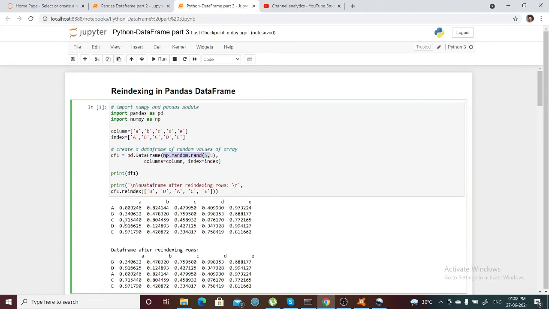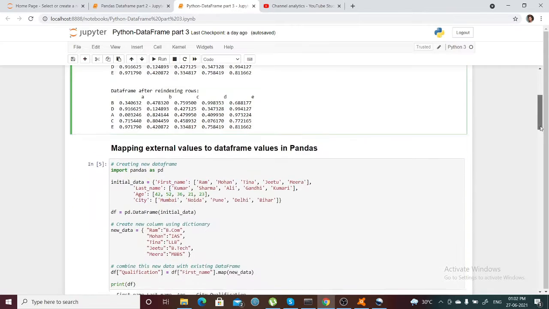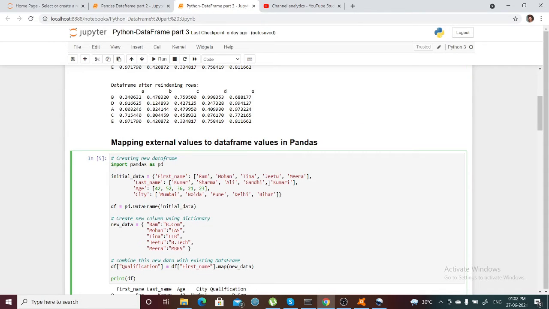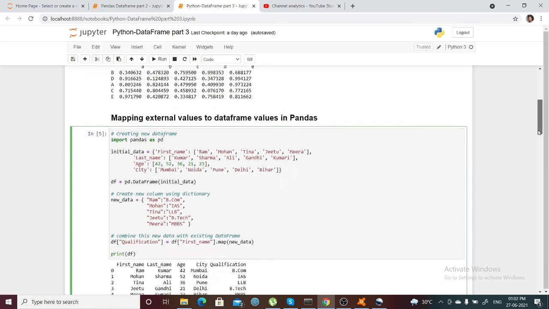Okay, so this was my initial data frame, and I want to change the indexes, right? So I want to take this particular data frame and reindex, which is one of the functions that I can use. In reindexing I can give whatever index I want. And this is one of the functions for mapping external values in a data frame in pandas. So mapping external values means,